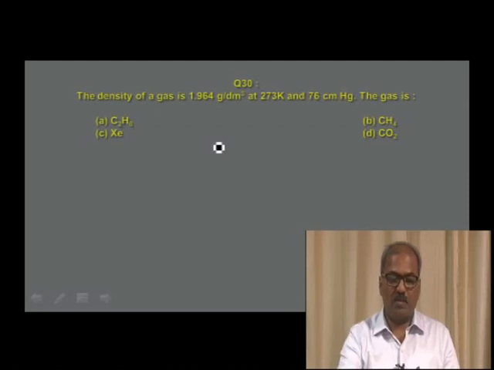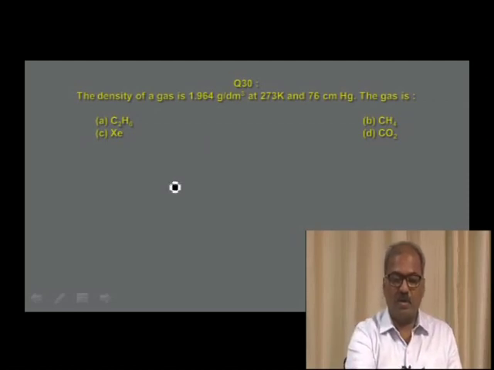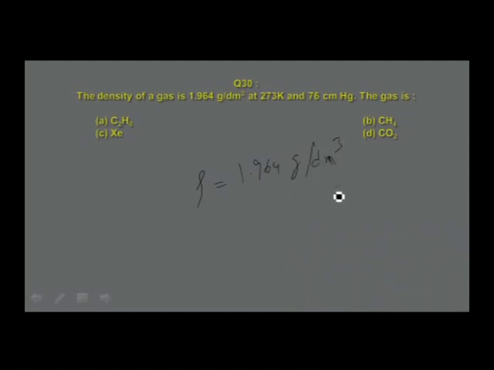To get the answer for this, density is given. Rho is equal to 1.964 gram per decimeter cube. That means 1 decimeter cube weighs 1.964 grams. Therefore, what is the mass of 22.4 decimeter cube of the gas?